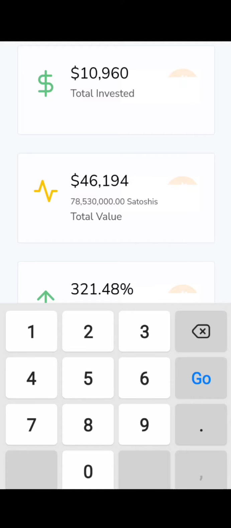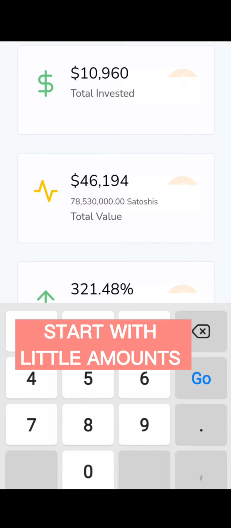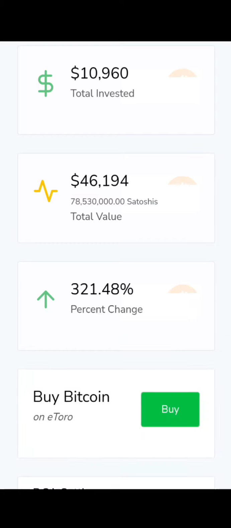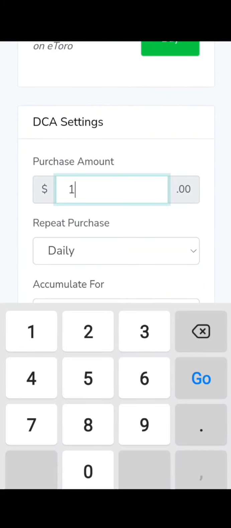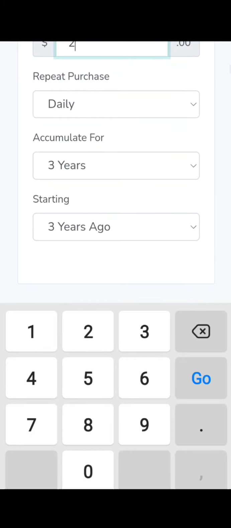with $10 daily. You can start with as little as $2 daily. And come on guys, $2 should be, as a matter of fact, something very, very small. So let's see how much one would be able to accumulate if he or she gets to save $2 in BTC daily for 3 good years.